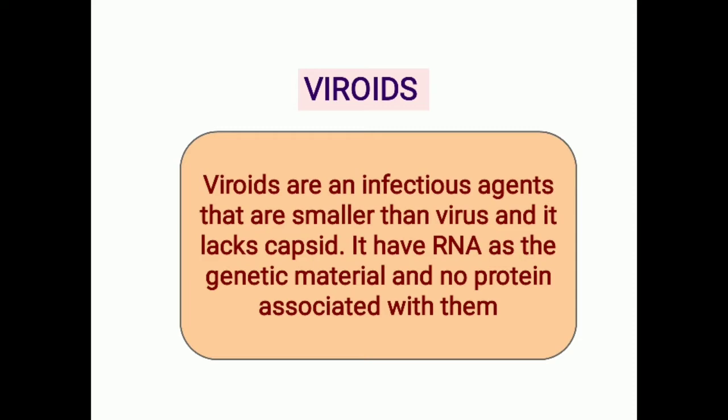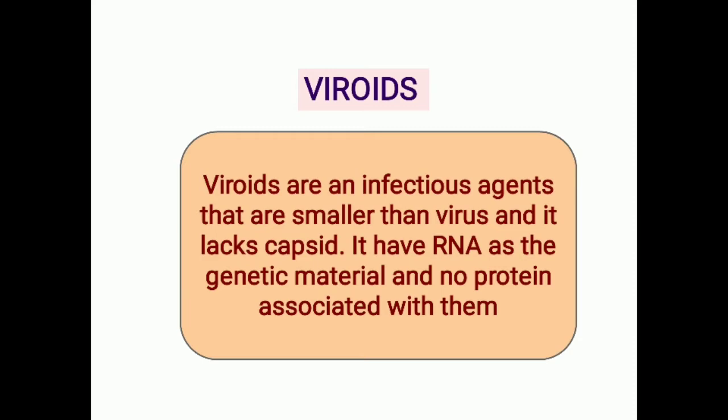Viroids are similar to viruses. So in the last class we discussed different characters related to virus along with their nature, whether they are living or non-living. And we also discussed the cell structure, with what material the viruses are made up of, and different types of viruses such as the tobacco mosaic virus, bacteriophage, and the different types of animal viruses. Now let's come to viroids.